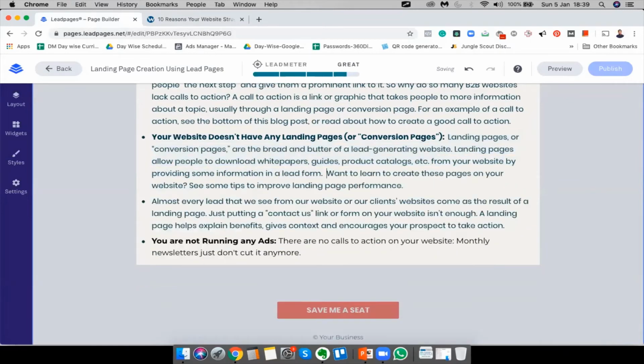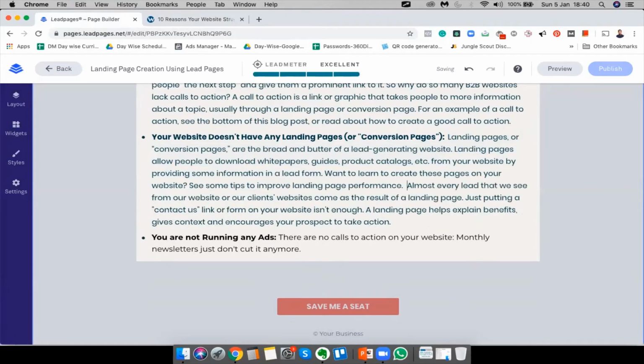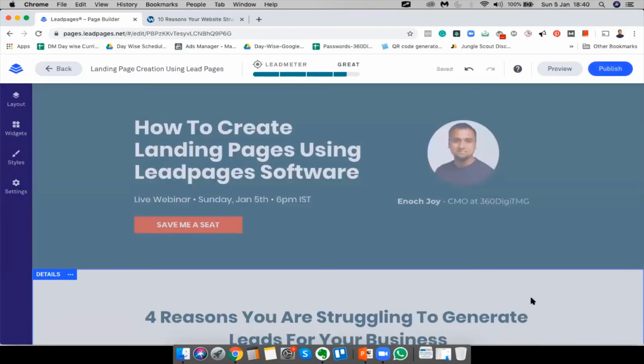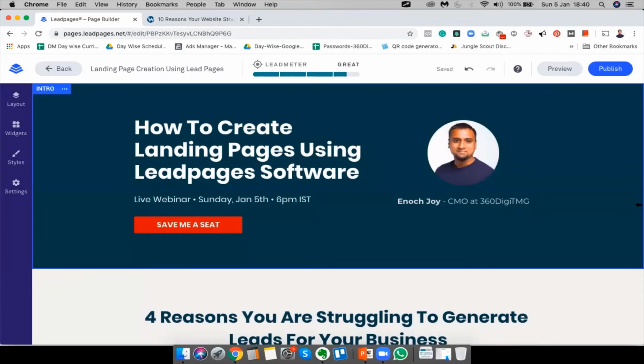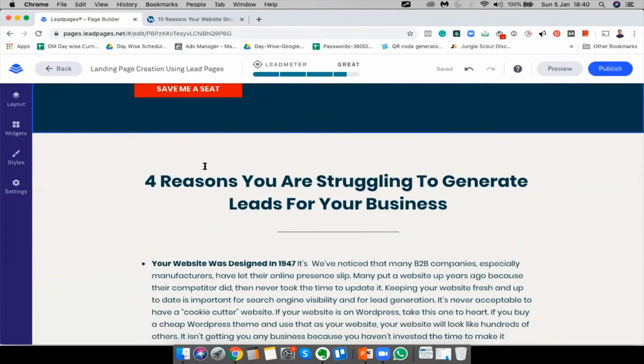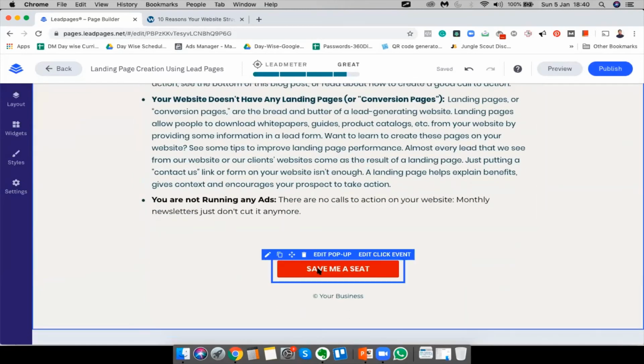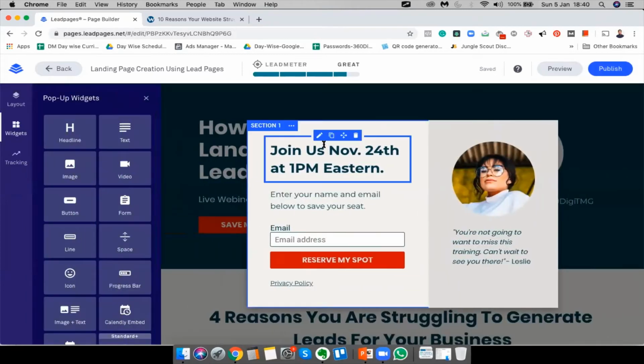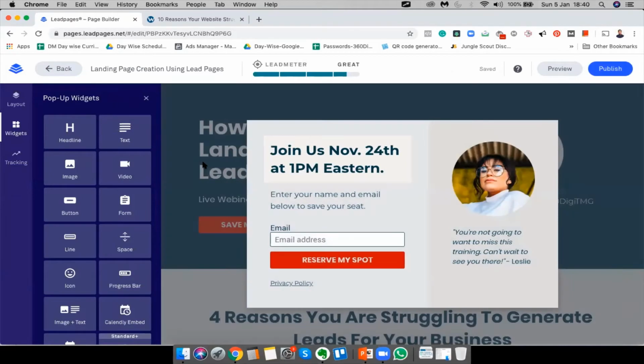All right, let's make it look good. Perfect. So I think so far it's good. It says how to create landing pages using Leadpages software. Blah blah blah. Save me a seat. And now here, what we could do is I can edit pop-up and again.